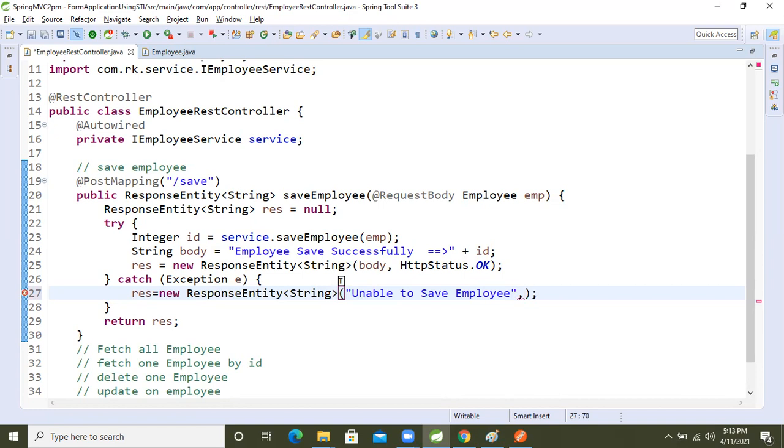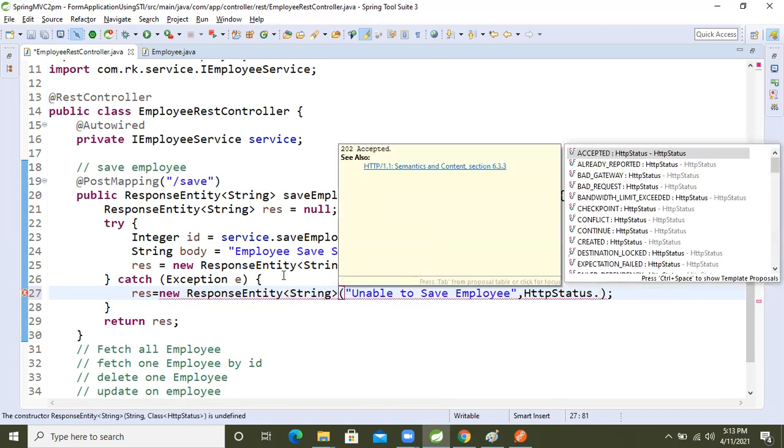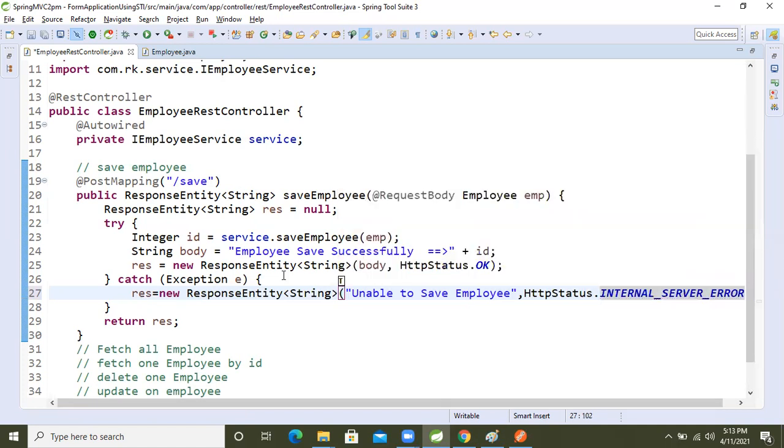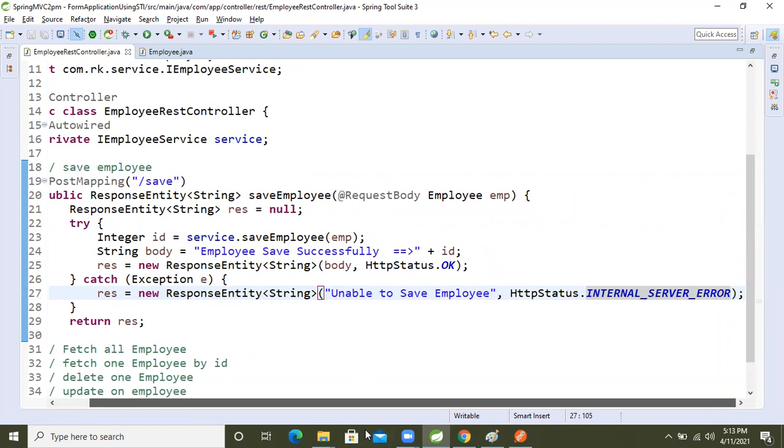The status code will be different here, guys. HTTP status dot internal server error. So this is the message, and we will get this other status code.